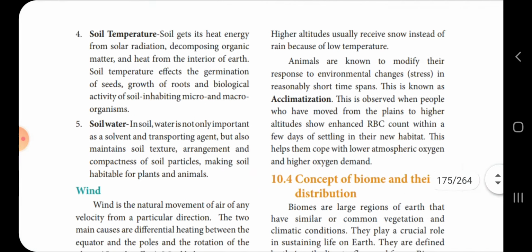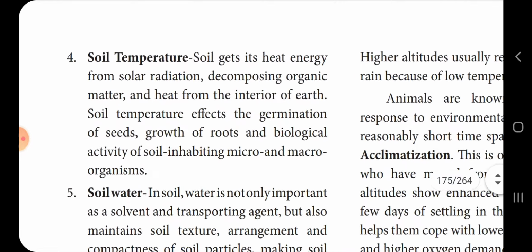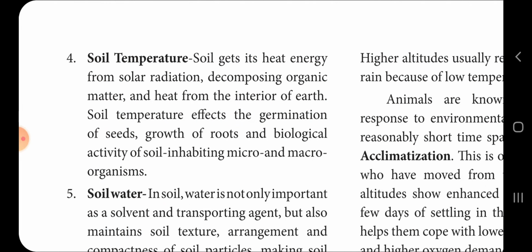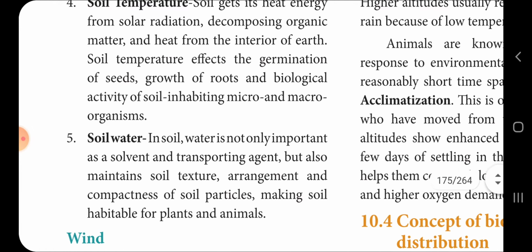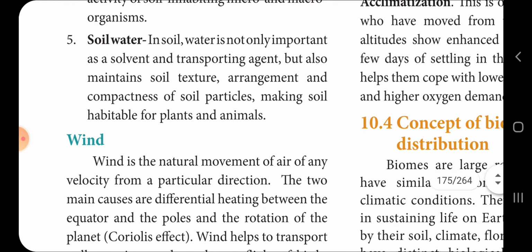Next பார்த்தோம்னா soil temperature. Soil gets heat energy from solar radiation, decomposing organic matter and heat from the interior of the earth. Soil temperature affects the germination of seed, growth of root, and the biological activity of soil inhabiting micro and macroorganisms also. Next, soil water.